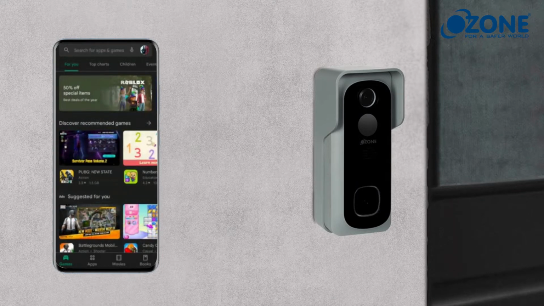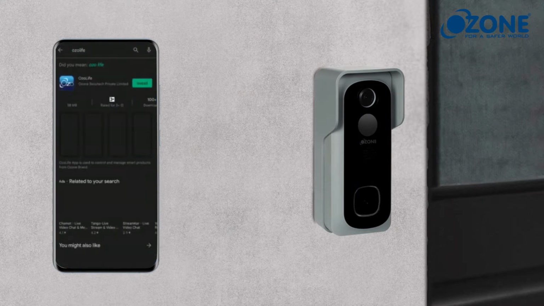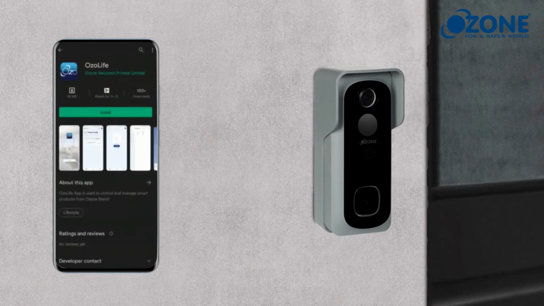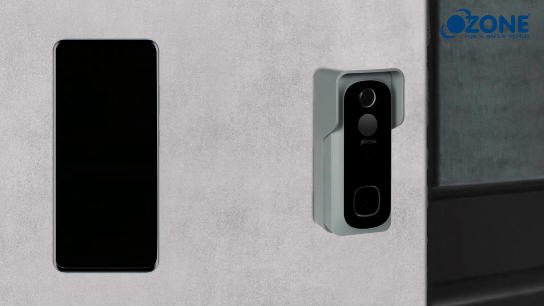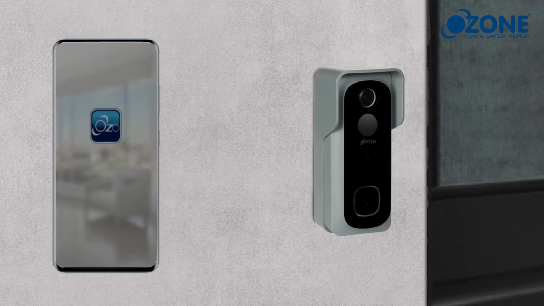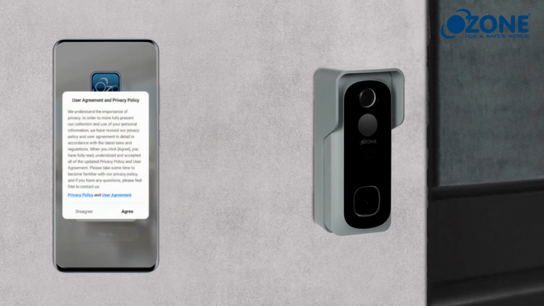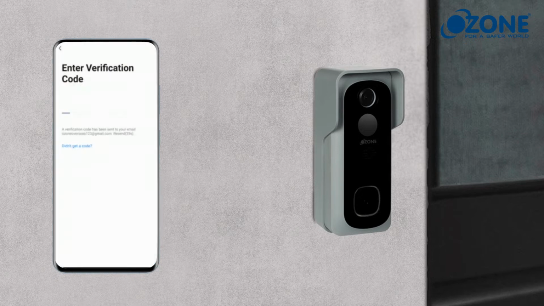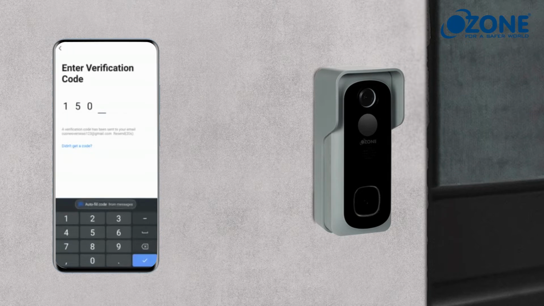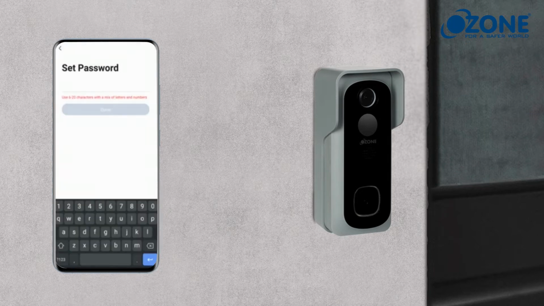Open Play Store app. Download OzoLife app. Sign up to your account. Follow the registration process. Enter OTP received on your email address. Set your password.